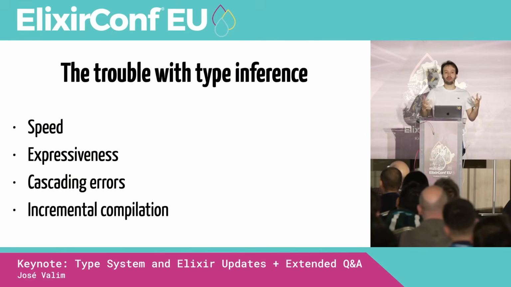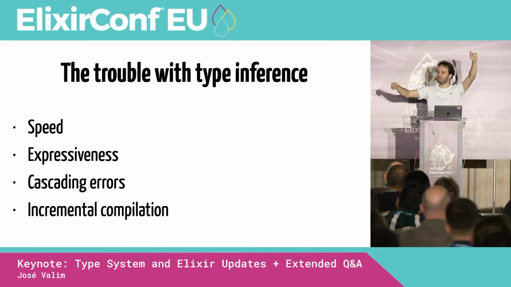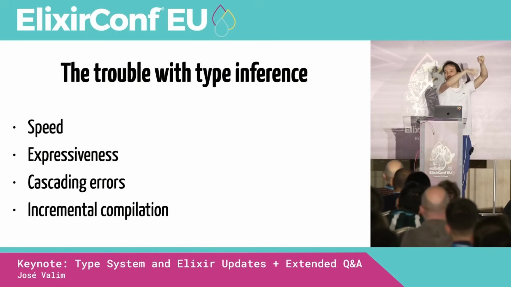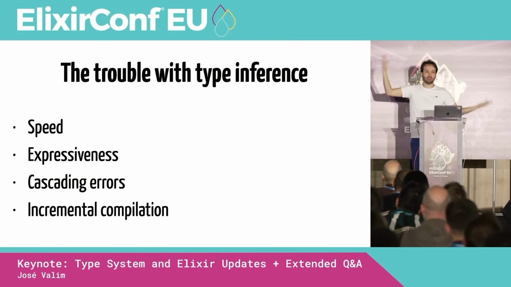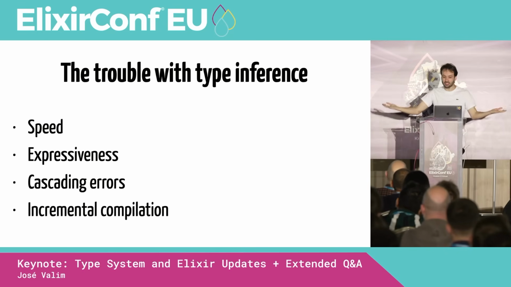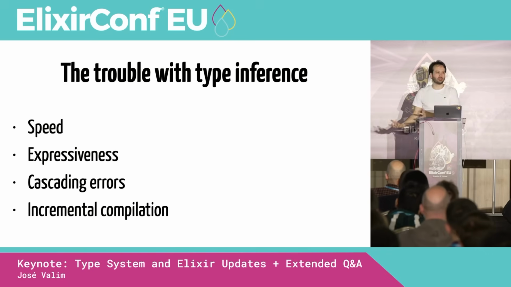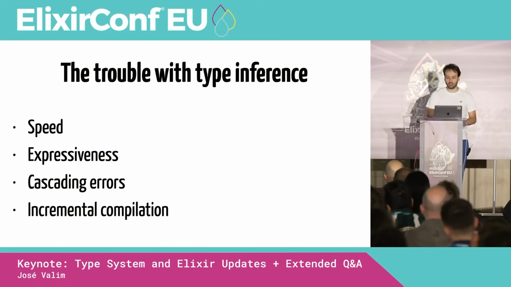And it can also impact incremental compilation, because again, imagine A calling B, calling C. If you infer the type for C, and C changes, you have to infer a new type signature for C, which means a new one for B, which means a new one for A. So you make a small change in your code base, and you have to do a bunch of inference, and maybe recompile some modules, and that's not good. That's why some people who work on other programming languages with high compilation times say, just add some type signatures and it's going to get better. That's a common advice, exactly to decrease the impact of changes in the code base.